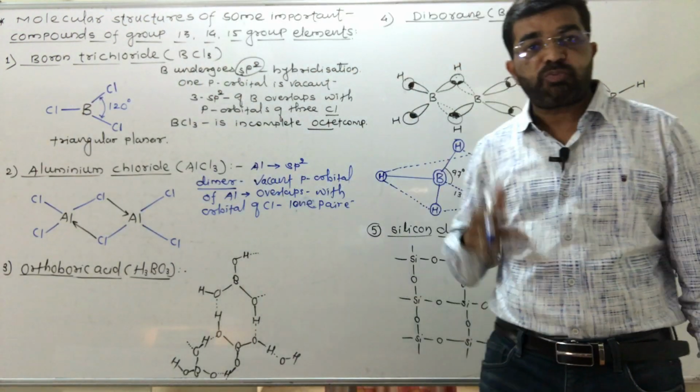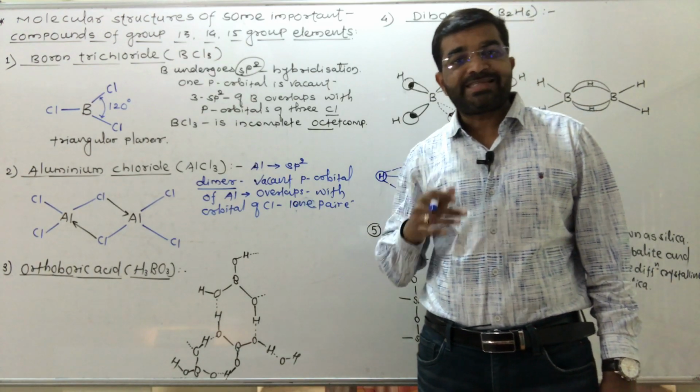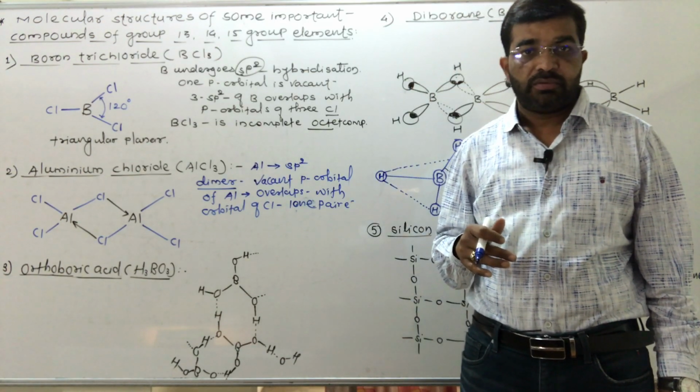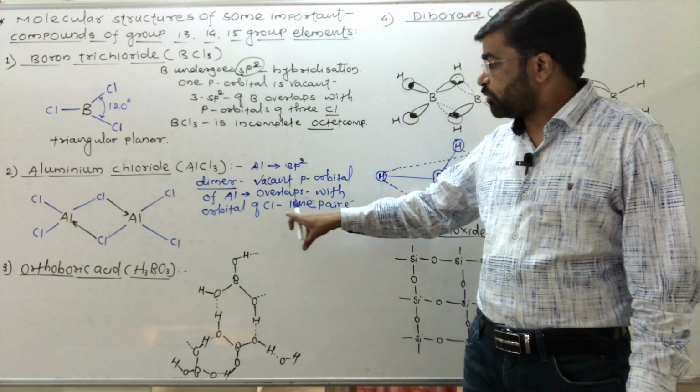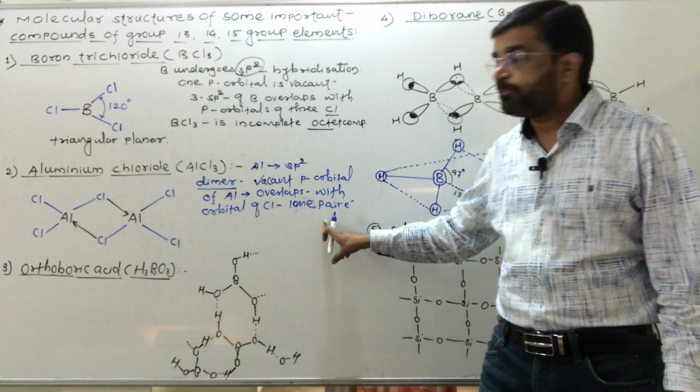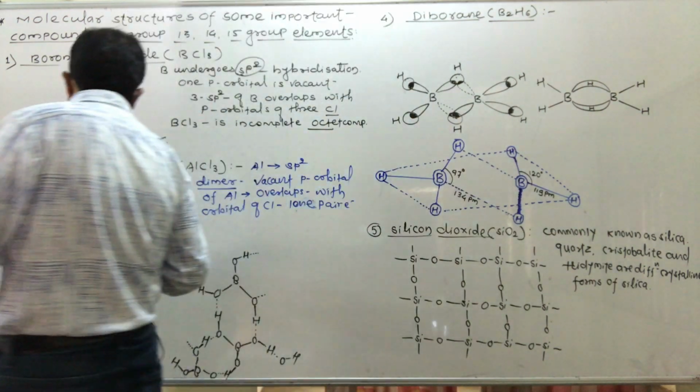The bond formed by one-sided sharing of a lone pair of electrons is the coordinate bond, and here there is formation of coordinate bonds.